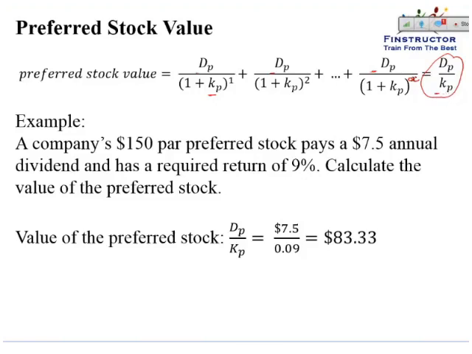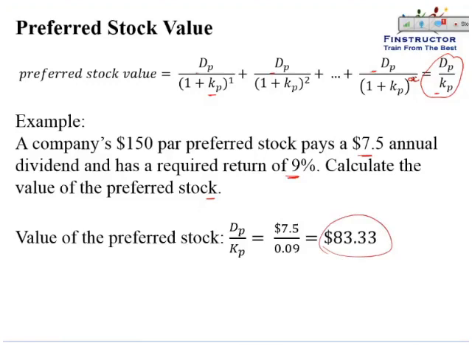So if a company's $150 par preferred stock pays a $7.5 annual dividend and has a required rate of return of 9%, then the value of the preferred stock can be calculated as the dollar dividend upon the required return on the preferred stock, that is 9% or 0.09, which will come out to be $83.33.